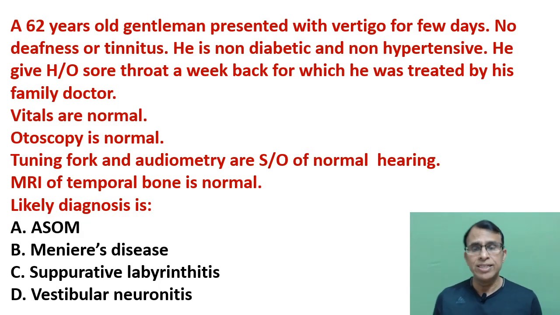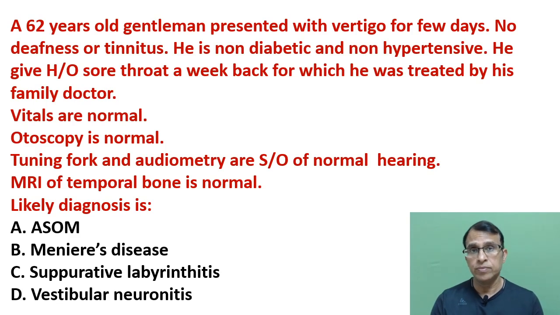Next question. A 60-year-old gentleman presented with vertigo for a few days. No deafness or tinnitus, only vertigo. Elderly person, vertigo, and a few days history. He is non-diabetic, non-hypertensive. He gives a history of sore throat a week back, for which he was treated by his family doctor. Sore throat, cold. Vitals are normal, otoscopy is normal. Everything looks normal. Tuning fork and audiometry are suggestive of normal hearing, so he has no hearing loss. There is no other finding. He had a sore throat a week back only. That's the only thing which was treated. MRI of the temporal bone is also normal.